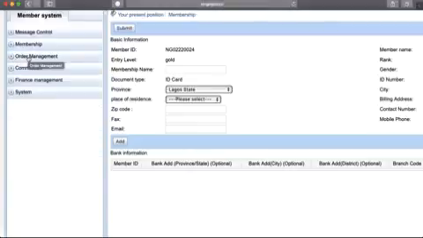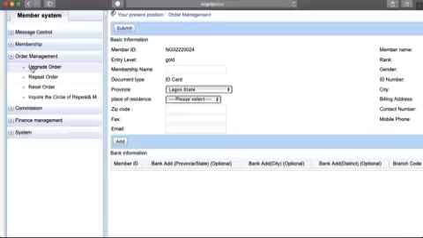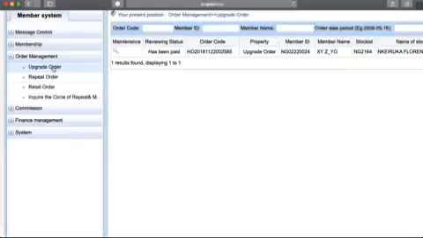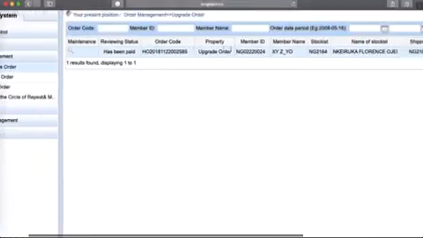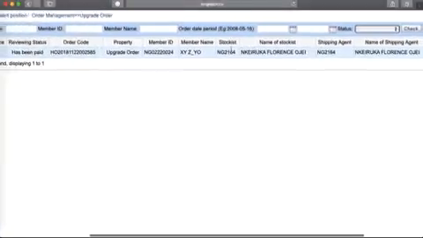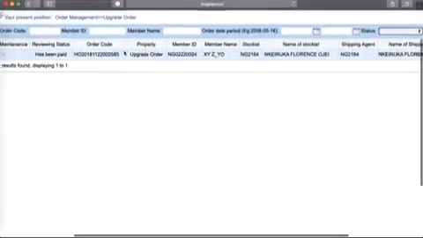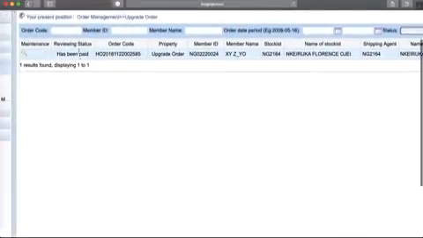Then the next thing here is order management. Remember I told you about the types of orders we have. You have upgrade order, repeat order, retail order, and inquire the cycle of repeat and maintenance order. Let's take it from the top, upgrade order. When you click on this, it shows you all the orders you have made for upgrade. If I've done 3 transactions here, you will see different lines.